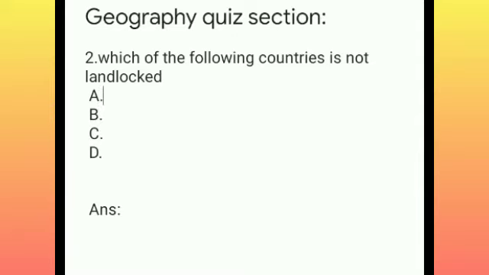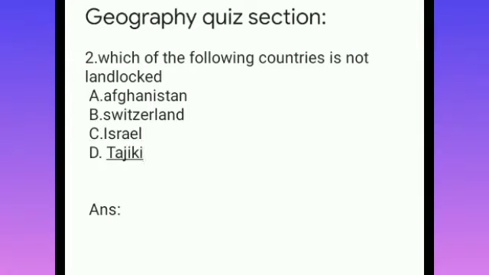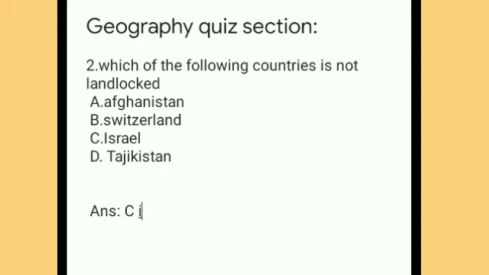So the options are, option A is Afghanistan, option B is Switzerland, option C Israel, and option D Tajikistan. Your time starts now. And the answer to this question is C, Israel.